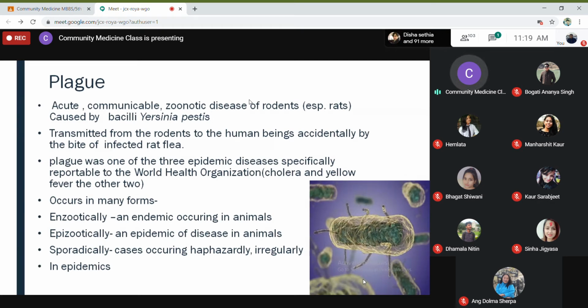Okay, and it occurs in many forms. It occurs in the form of enzootic, which means endemic, occurring in animals. So in animals, it is prevalent. You still know the meaning of endemic. So it's an endemic plague occurring in animals throughout the year in a particular area. Or it can be epizootic, and epizootic means an epidemic of disease in animals.